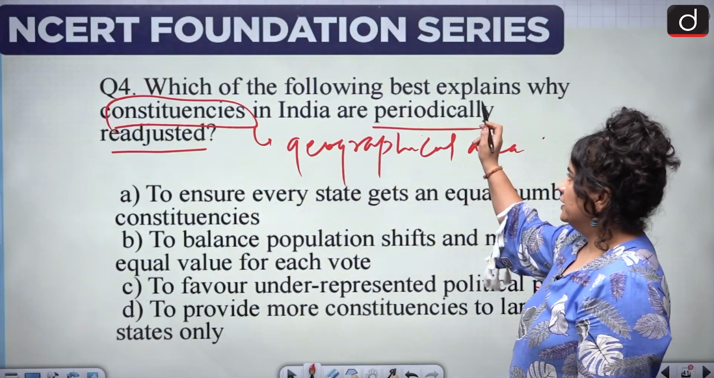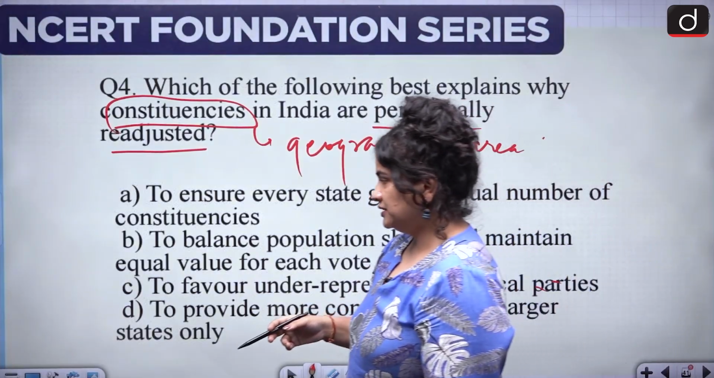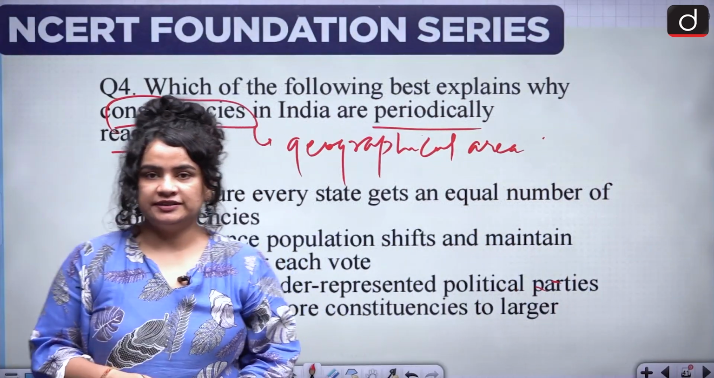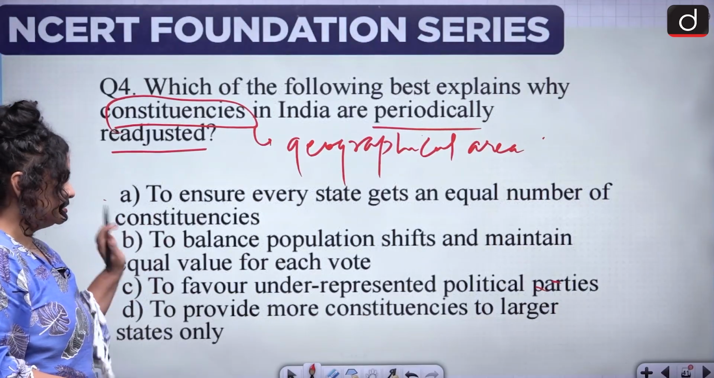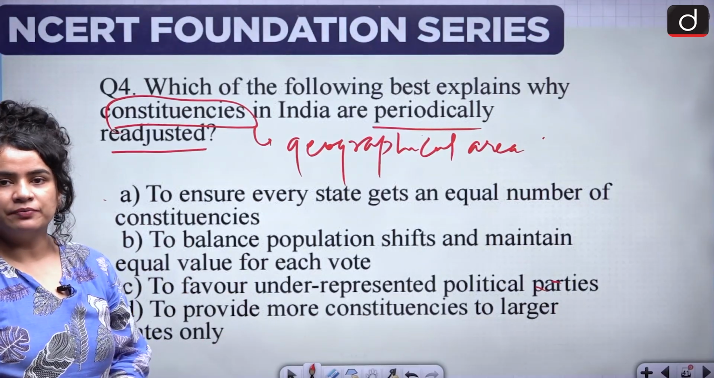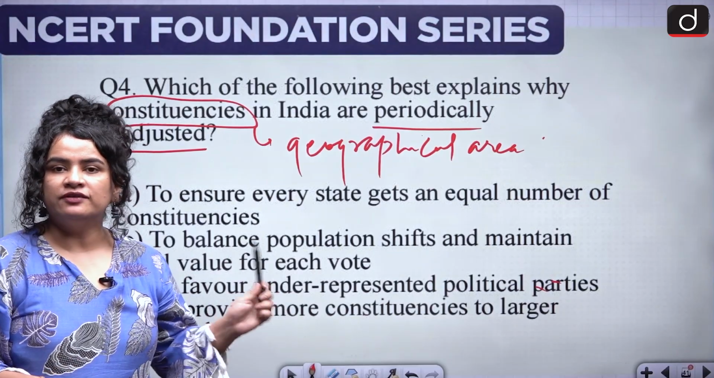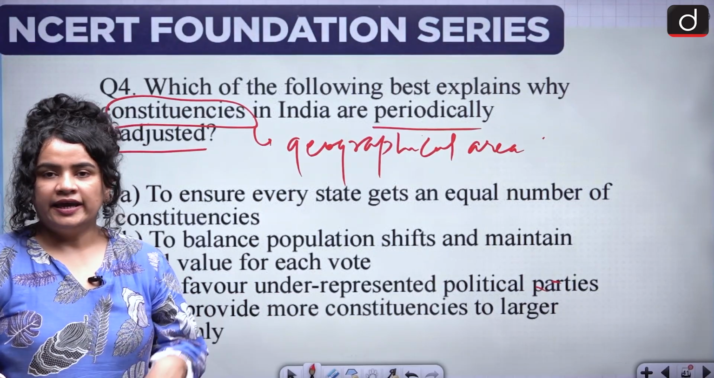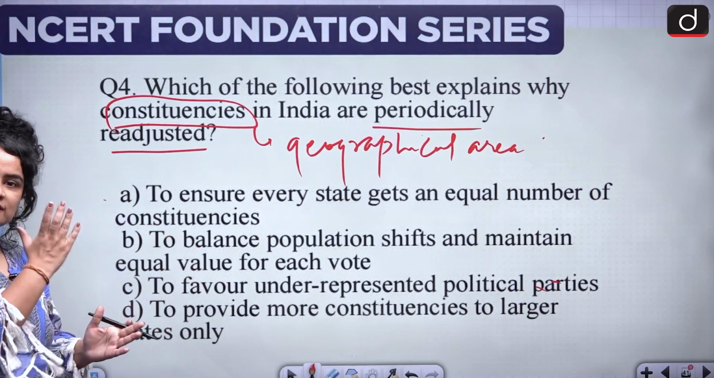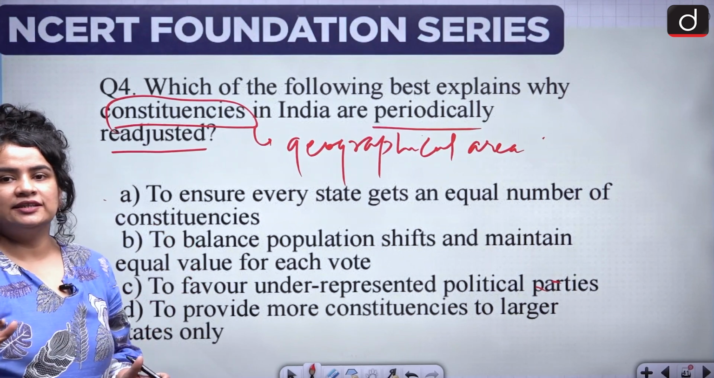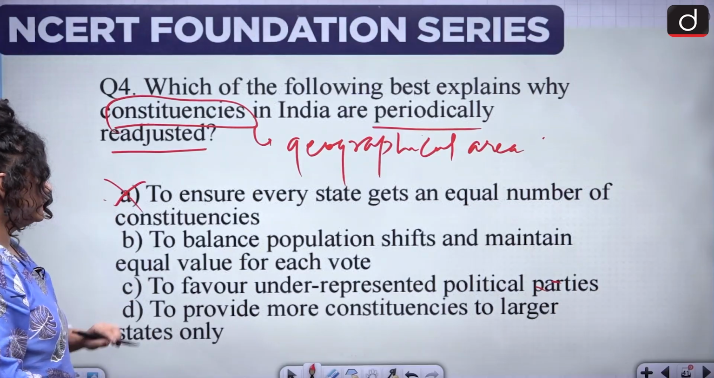So let's say, why are constituencies periodically readjusted? Option A says to ensure every state gets an equal number of constituencies. We just saw in the example, it's not about equal number of constituencies, but about equal value of votes. It cannot be that a state with a lesser population has the same value of vote as the state with more population. All right. So this is not the correct answer.